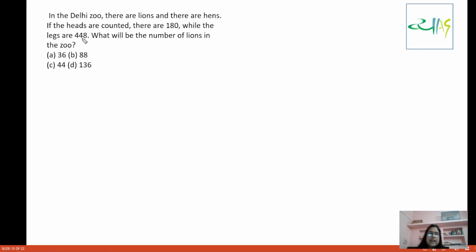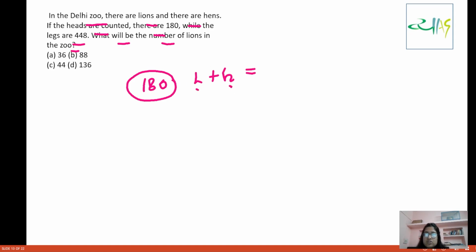Now look at this. In Delhi Zoo, there are lions and there are hens. If the heads are counted, there are 180, while the legs are 448. What will be the number of lions in the zoo? So the total number of heads is 180. That means lion's head plus hen's head is equal to 180.